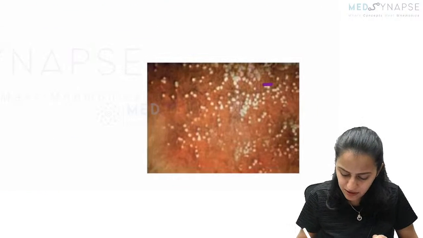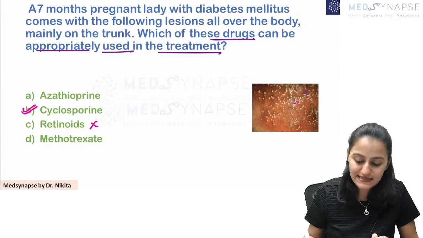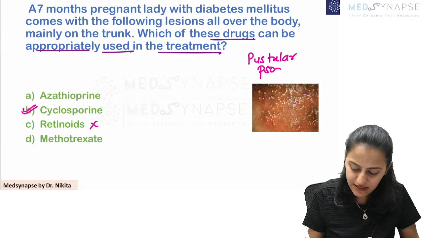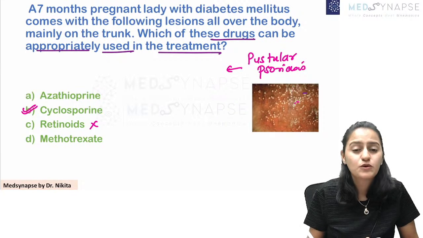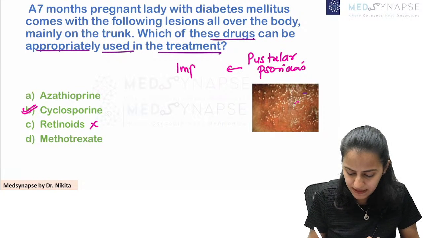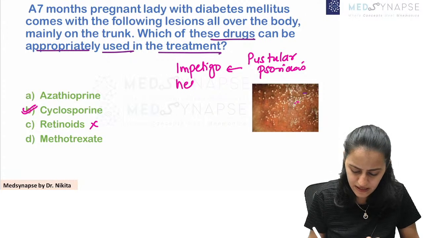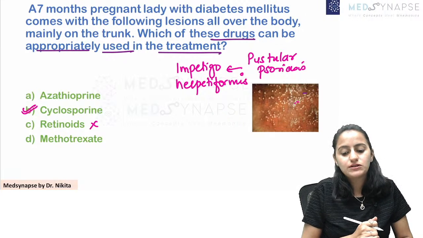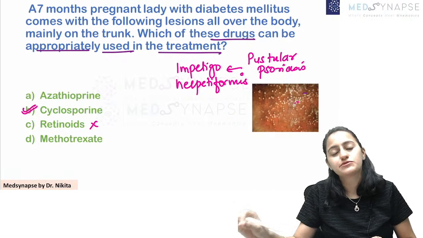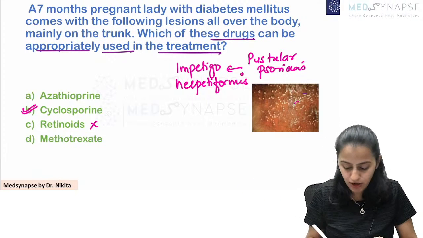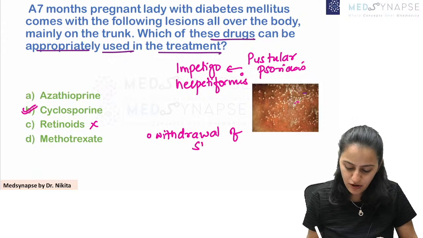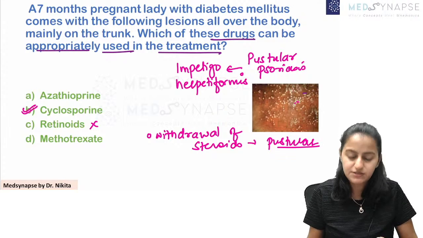Tell me, what is the diagnosis here? Basically, these are pus filled lesions. This is pustular psoriasis of pregnancy. What is it called? Impetigo herpetiformis. So this is basically pustular psoriasis in pregnancy, impetigo herpetiformis. Otherwise, the history in pustular psoriasis is withdrawal of steroids. Withdrawal of steroids leads to pustular psoriasis.